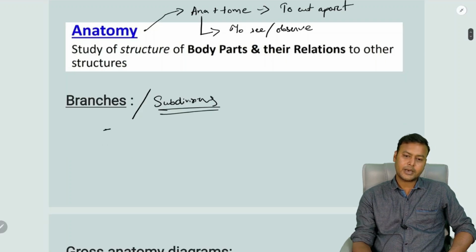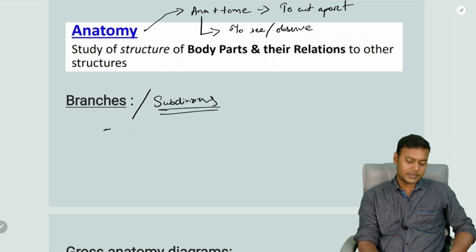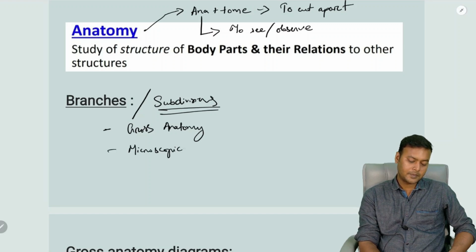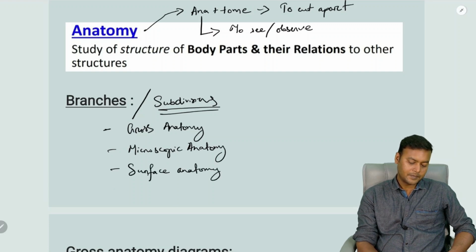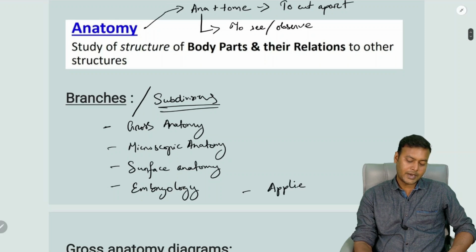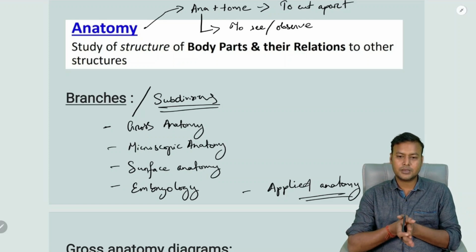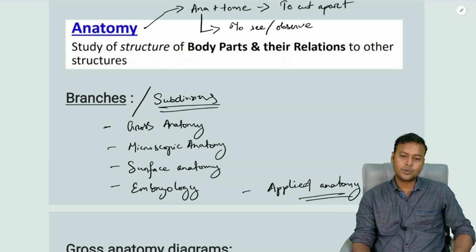We will be learning anatomy under various subdivisions such as gross anatomy, microscopic anatomy, surface anatomy, embryology, and also applied anatomy. So students, don't be afraid of seeing so many subdivisions. Let us have a brief look at each one of them.